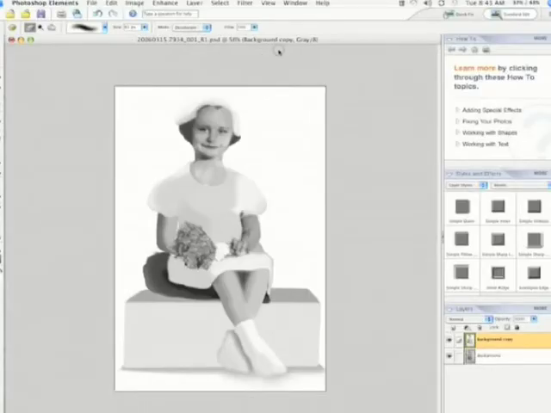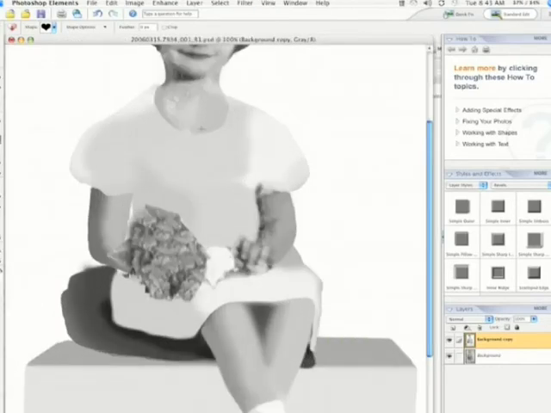Now for those of us using Photoshop Elements, you're not going to have access to a lot of the commands that I show. Well, some of the commands that I showed. For example, when we're masking, there is no quick mask in Elements. However, there are selections, and basically it's the same thing.